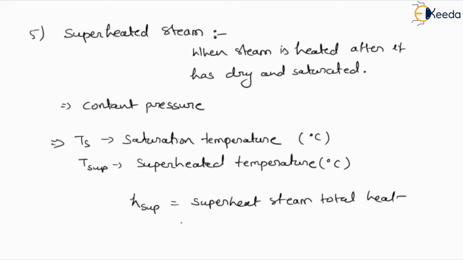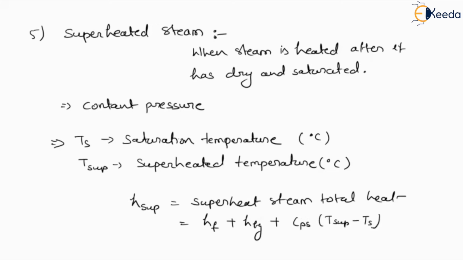It is defined by HF, that is the sensible heat, plus HFG, that is the latent heat, plus the amount of heat present. So here it is defined as Cps, T superheated minus T saturated.